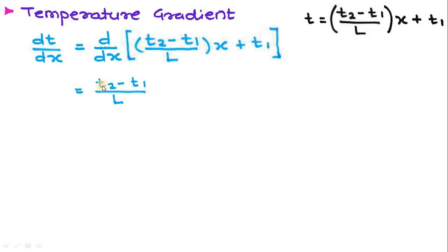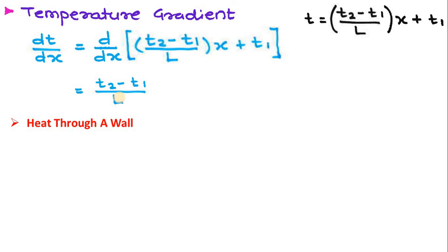The remaining term is (T2 minus T1) upon L, which is constant, so I take it outside, then dx upon dx is equal to 1. So if I want to know the temperature gradient, I can use this formula, (T2 minus T1) upon L.